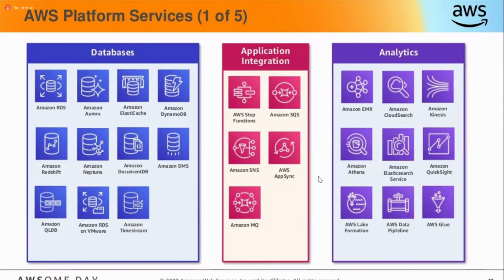Then we have the database platform. We will do RDS. For RDS, don't try to create a machine, again it is chargeable. I'll show you. Theoretically we'll discuss. Aurora also I'll show you. DynamoDB, Redshift, Neptune, all that we'll discuss. Application integration: SNS service we'll discuss. SQS service we'll discuss. In analytics, we don't require anything here. This is for DevOps actually, that's not required. Kinesis, these are DevOps tools, not required for us.